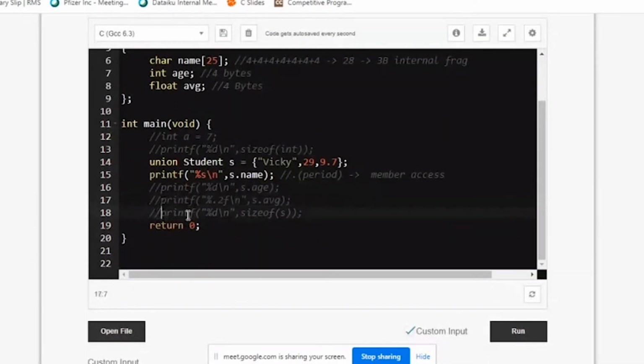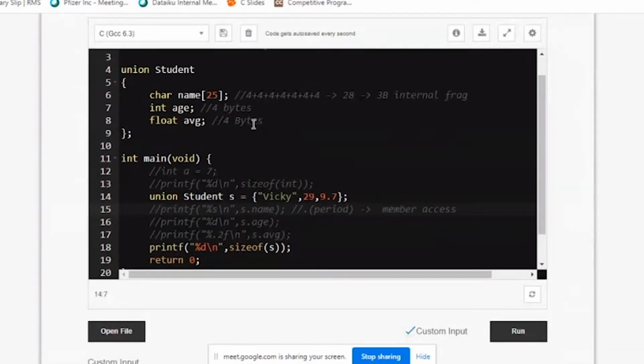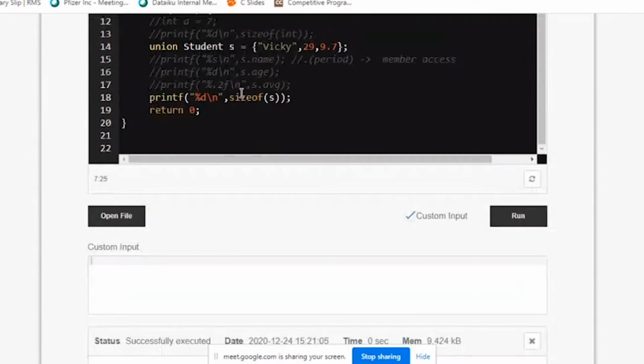This one is very important in union: the size of it. Let me comment everything and give the size. In a structure, you know the size: it adds everything and that much size is given. In a union, whichever member requires the maximum room is your total size. For example, your first member requires 25, so the computer gives it 28. The second member requires 4. The third requires 4. Which is the largest among all three? 28 is the largest. So that's why the total size of the union is 28. So let me run this.